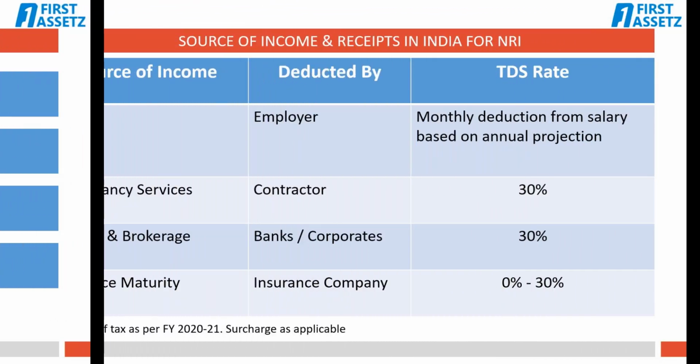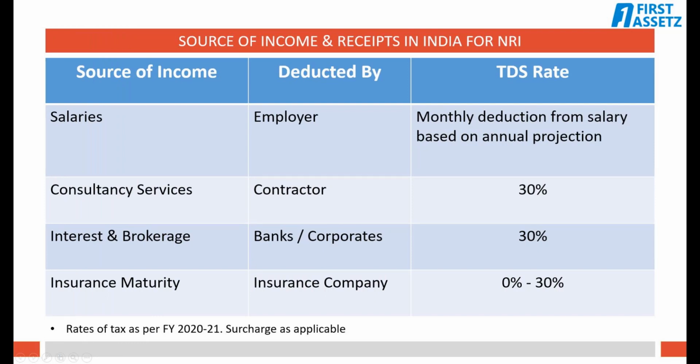Let me also share with you some of the commercial transactions which are not very common. These are salaries. In the case of salaries to NRIs, it is the employer who is responsible for deducting the tax every month based on salary income projected for the financial year. For items like consultancy, brokerage, interest, etc., payers of the amount to the NRI will be deducting the TDS at source. In the case of maturity of insurance policies, TDS will be deducted by the insurance companies.